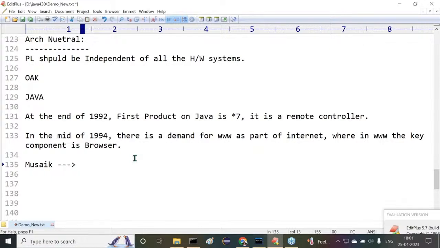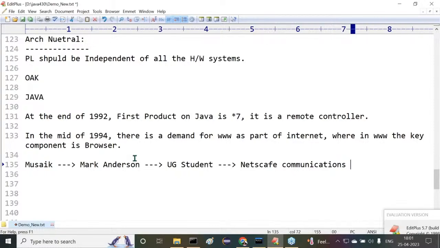Only that browser is the leading browser outside there. That was prepared by Mark Anderson. Who is this person? Actually, this Mark Anderson is an undergraduate student at the University of Illinois at Chicago. He went to Netscape Communications for the sake of his internship work, for the sake of project work. There he prepared this browser as part of his project work.